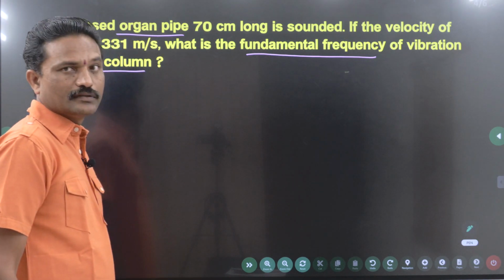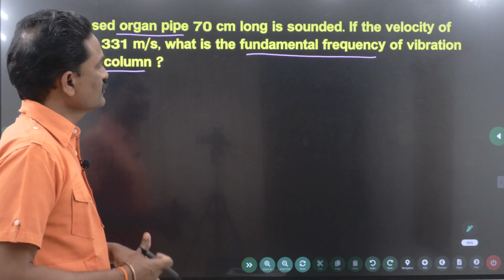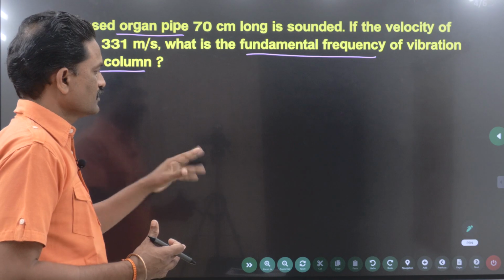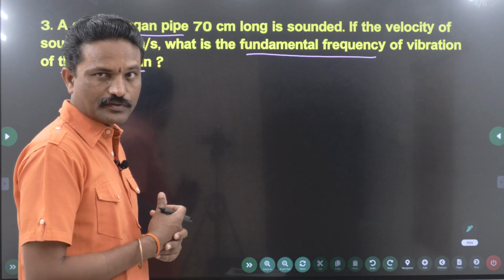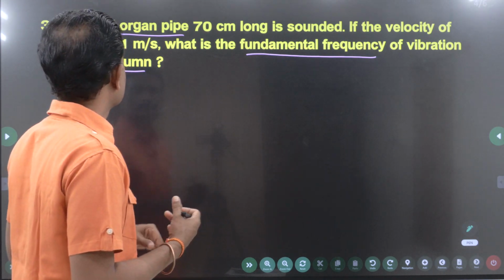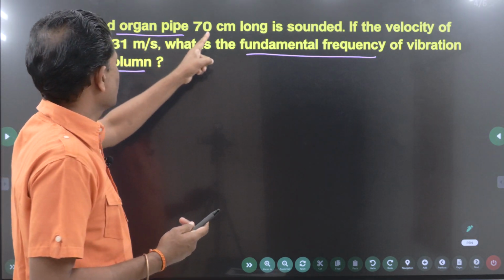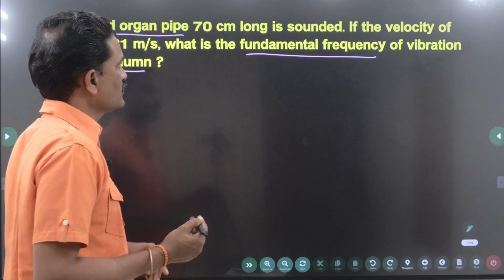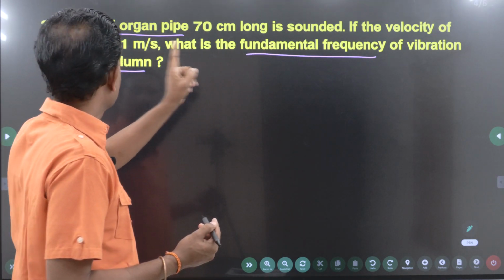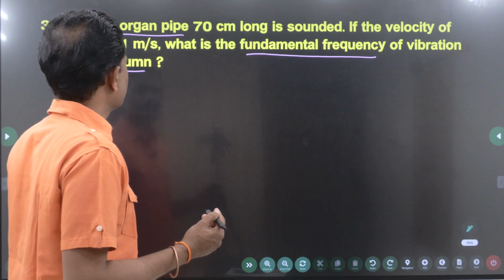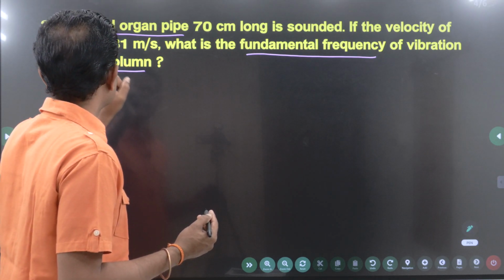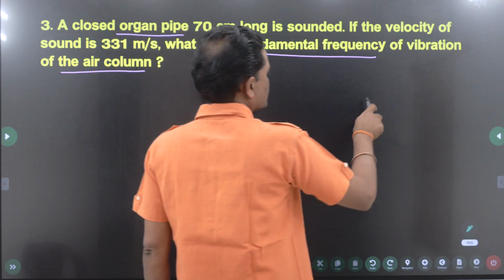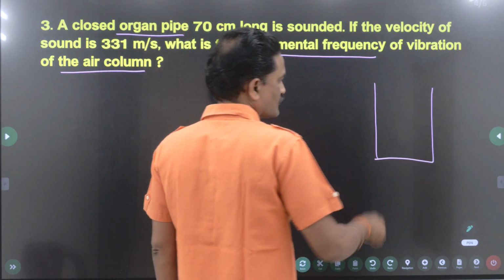Now, I will be dealing with one small problem. The problem may vary, but if you remember the harmonics of closed and open pipes, you can do any problem. A closed organ pipe of length 70 centimeter is sounded. If the velocity of sound is 331 meter per second, what is the fundamental frequency of vibration of the air column? A closed organ pipe. So this is the closed pipe.